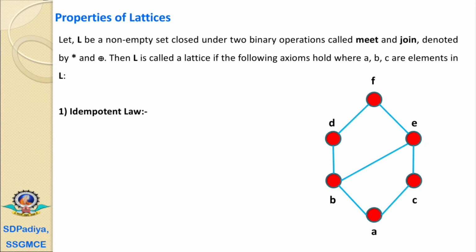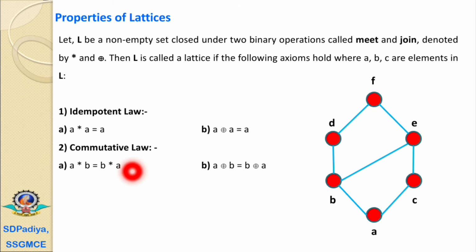The first property is the idempotent law. It says that A meet A equals A if A is any element of the set, and A join A equals A. This means 12 join 12 equals 12, and 12 meet 12 is also equal to 12.